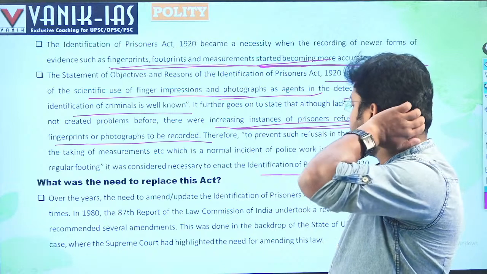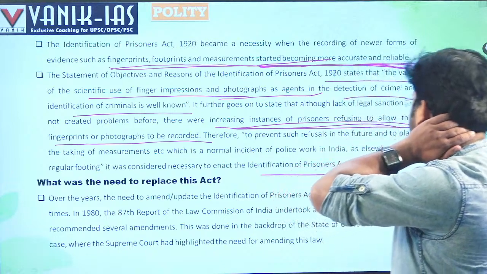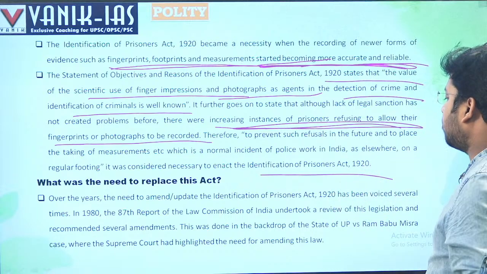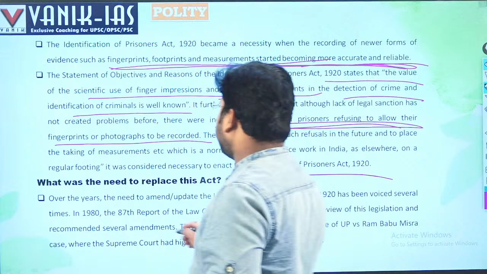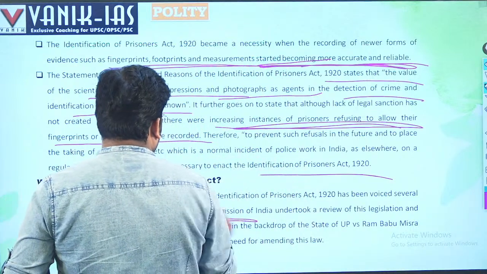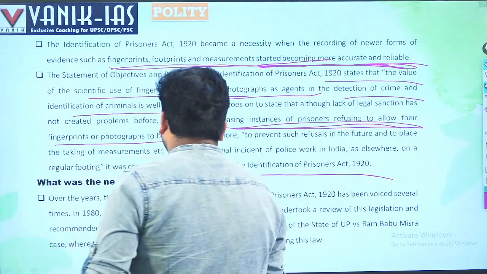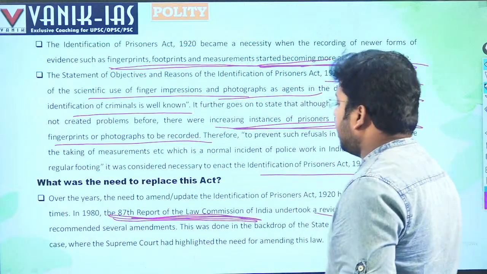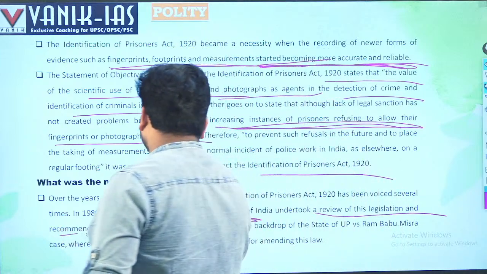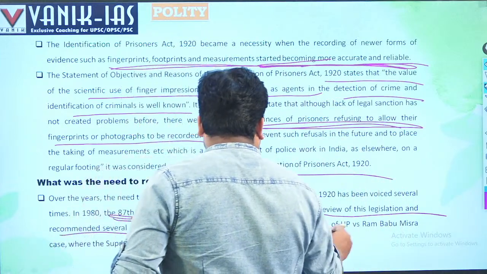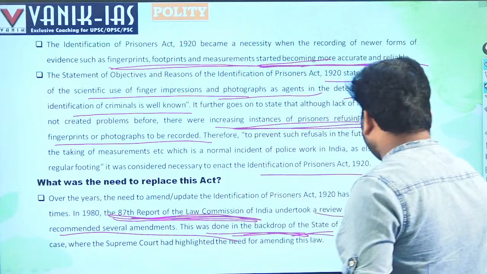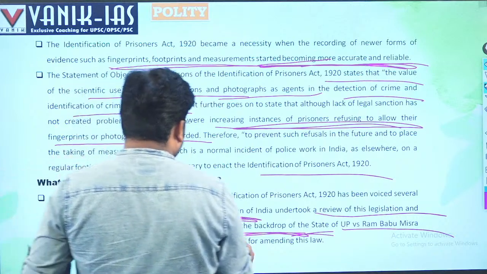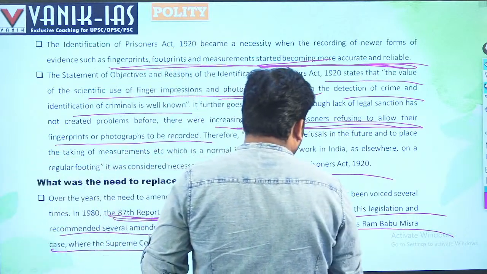Over the years, the need to amend or update the Identification of Prisoners Act 1920 has been voiced several times. In 1987, the Law Commission of India, in its 87th report, you should mention this, undertook a review of the legislation and recommended several amendments, in the backdrop of the State of UP versus Rambabu Mishra case, where the Supreme Court highlighted the need for amending this law.